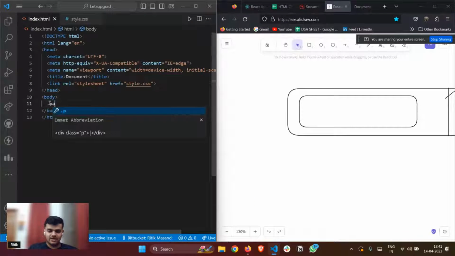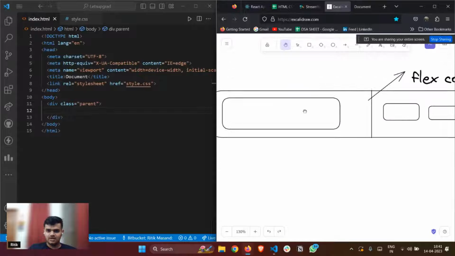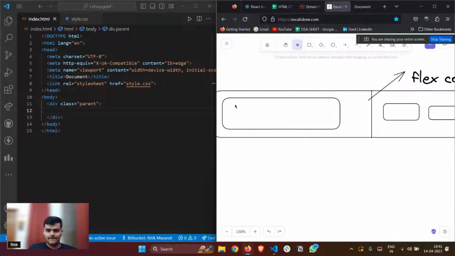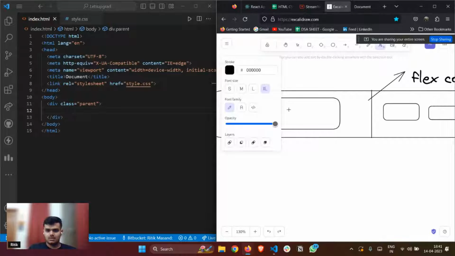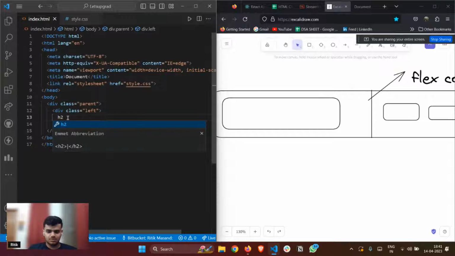First of all, let me make a div. Let me give it the name parent, and in that parent there is a left div. What is this left div doing? It contains this part, let's suppose the portfolio part. So again, I'll make a div with class left, and in this left div I will have a heading h2, let's suppose my portfolio. Okay, this part is done.